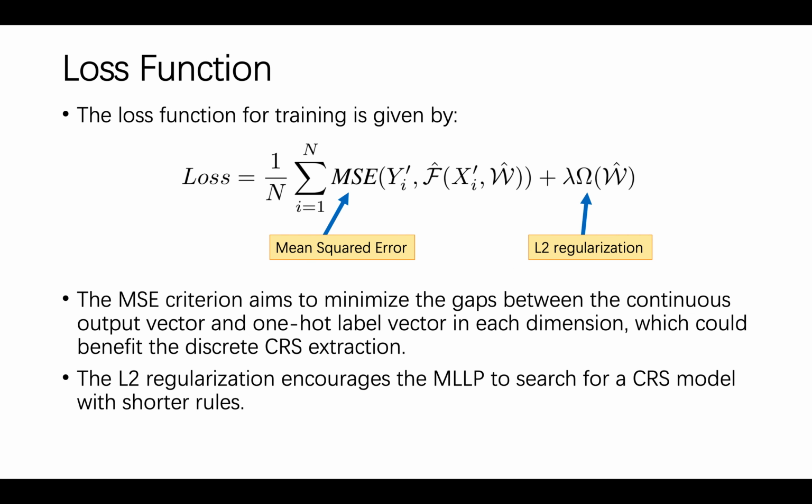Here is the loss function. It is very simple. The MSE criterion aims to minimize the gap between the continuous output vector and one-hot label vector in each dimension, which could benefit the discrete CIS extraction. The L2 regularization encourages the MLP to search for a CIS model with shorter rules.